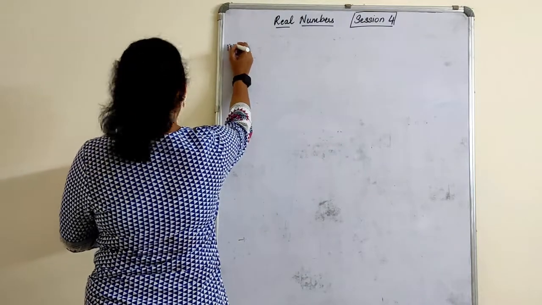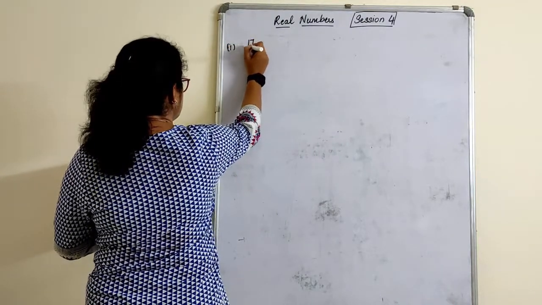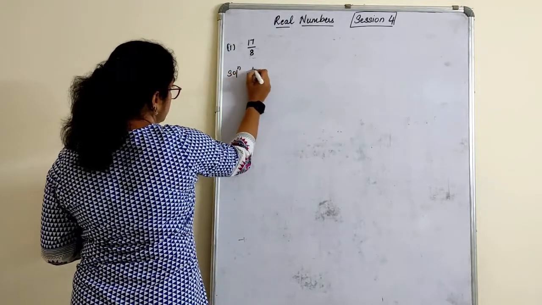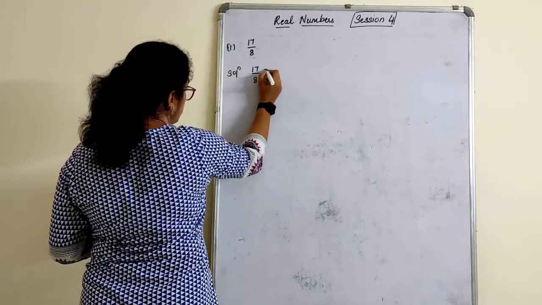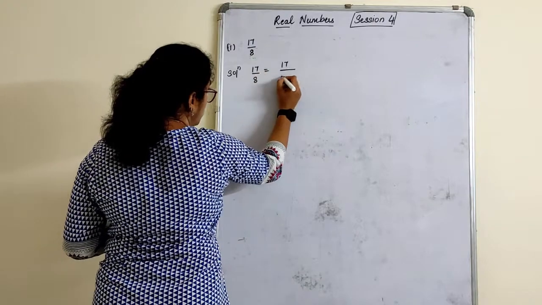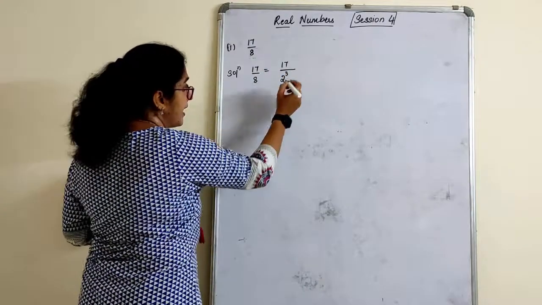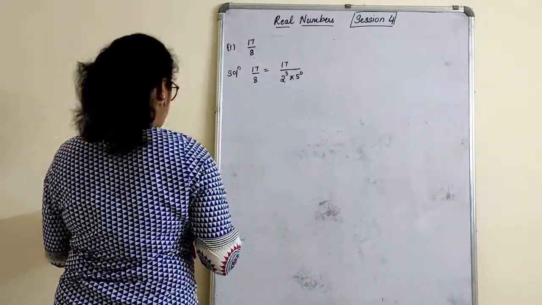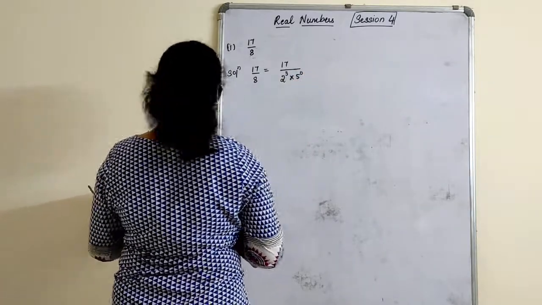Second question is 17 by 8. We cannot do anything with this. Write it as it is, no simplification. 17 upon 2 raised to 3 is 8 into 5 raised to 0. Right? So, I will not write anything else here.